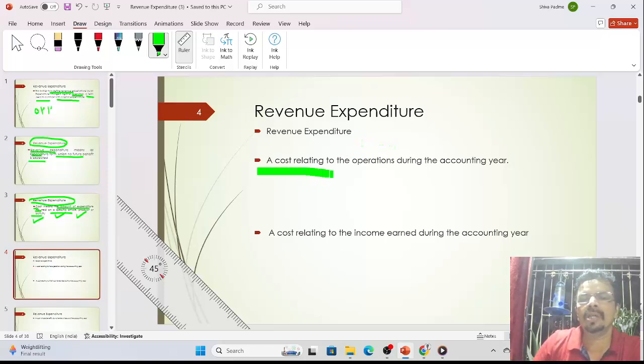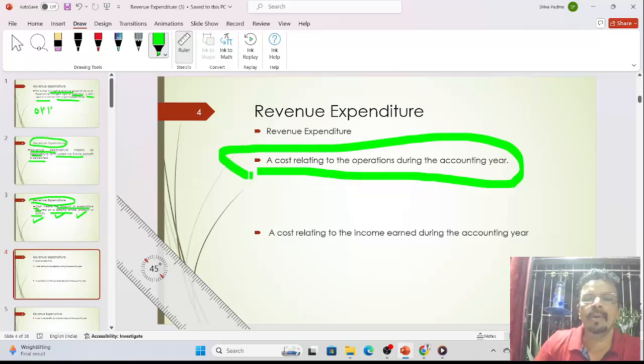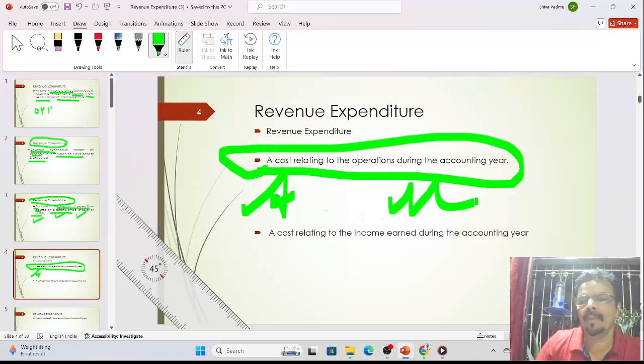First is that it is a cost related to operation during the accounting year. Accounting year means we start with April and end with March. During this period we have some expenditure, and that expenditure is called revenue expenditure. It is expenditure for running the operation of the business, and that is known as revenue expenditure.